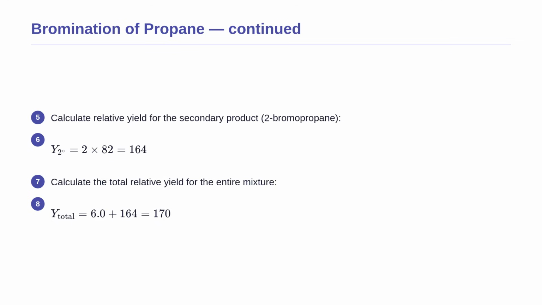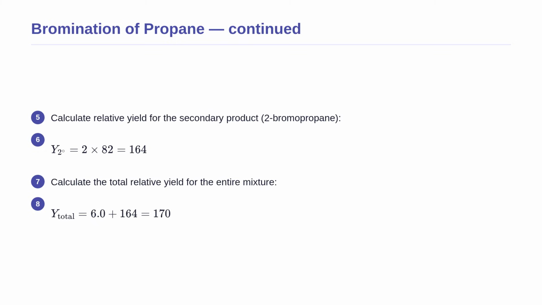Continuing with the bromination example, we calculate the relative yield for the secondary product, 2-bromopropane. We multiply the 2 secondary hydrogens by the massive bromine relative reactivity factor of 82. This multiplication gives us a huge relative yield score of 164 for the secondary position.